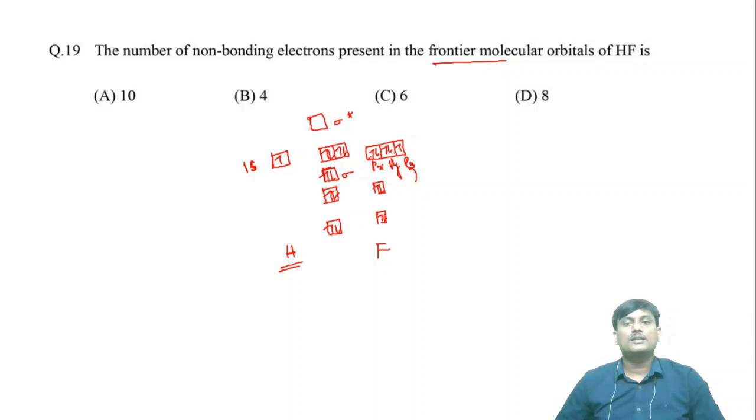These are non-bonding. Here the number of non-bonding electrons present in the frontier molecular orbitals. These are the frontier molecular orbitals. These 4 are non-bonding electrons, here 2 and here 2. So what is the correct option? B is the correct option.